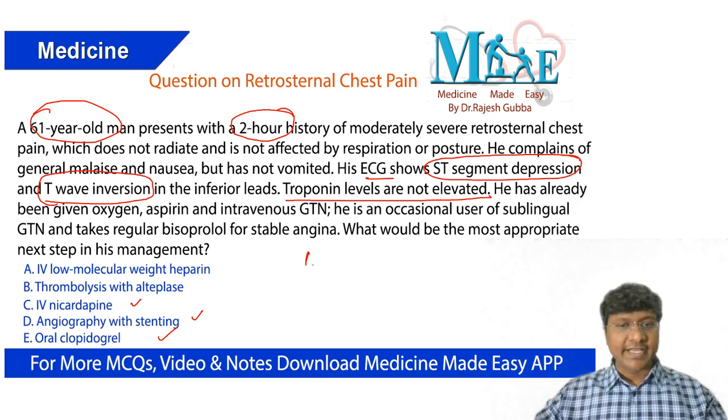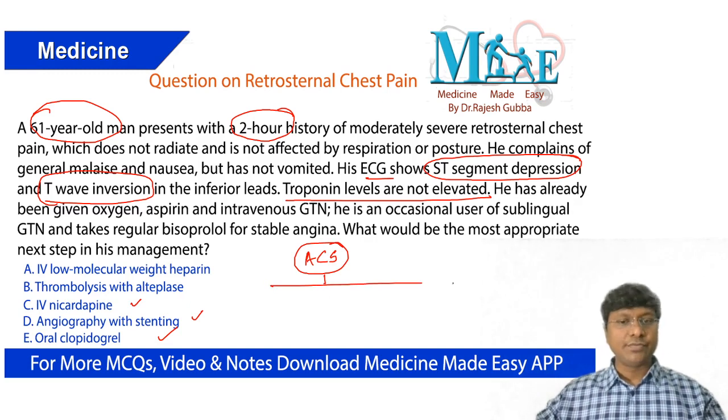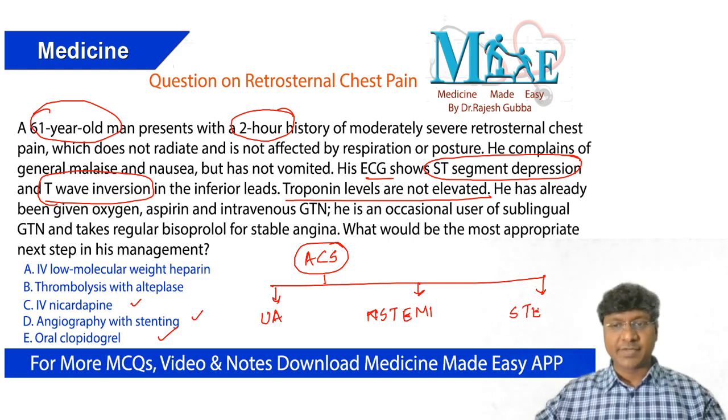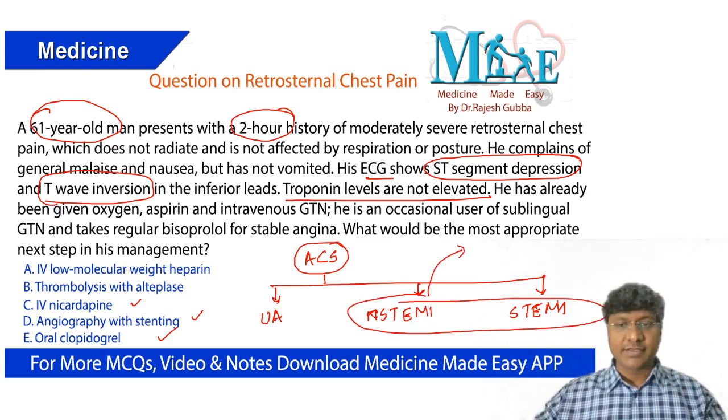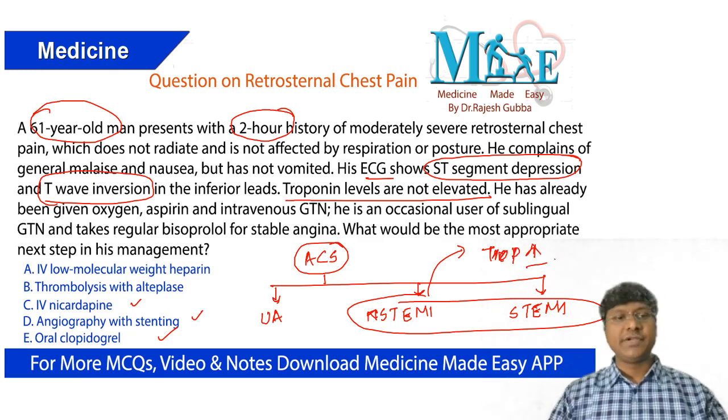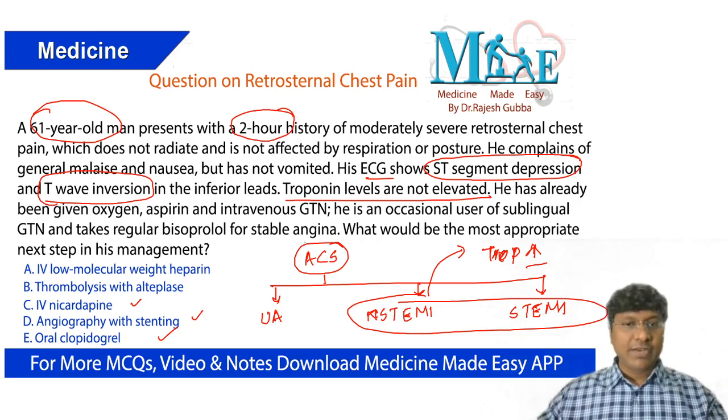Now he comes under the category called ACS, that is acute coronary syndrome. Acute coronary syndrome has 3 entities. Number 1, unstable angina, then non-ST elevation MI, as well as ST elevation MI. These are the 3 entities under acute coronary syndrome. In case of non-ST elevation MI as well as ST elevation MI, the troponins are elevated, the troponin will be positive. But the question says the troponin levels are not elevated. So that means this individual comes under unstable angina.